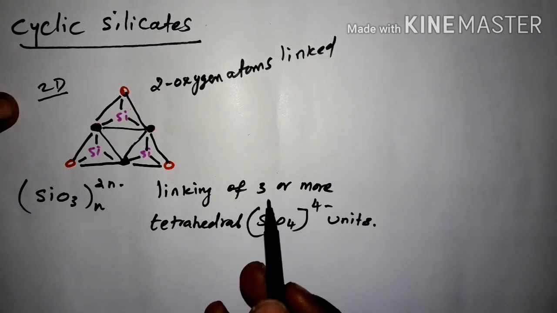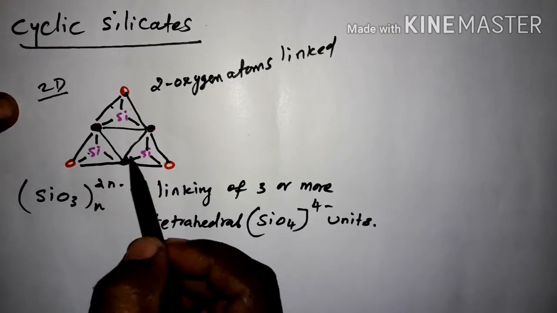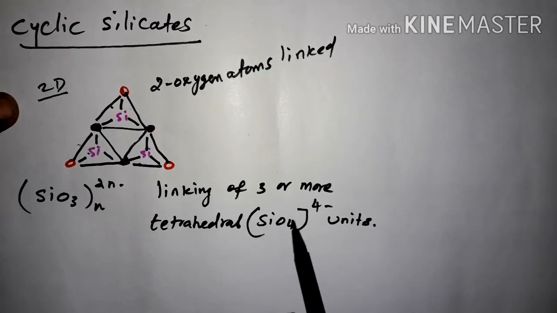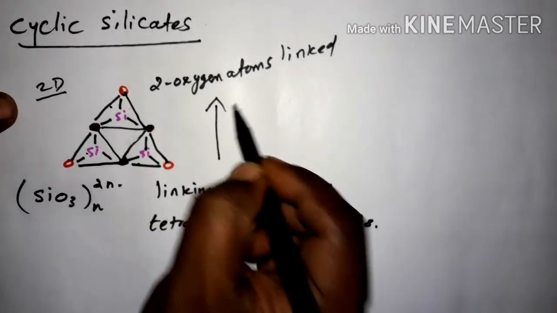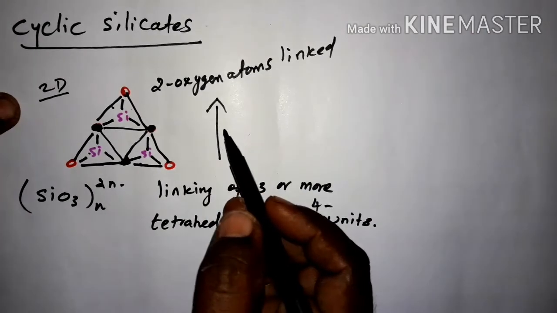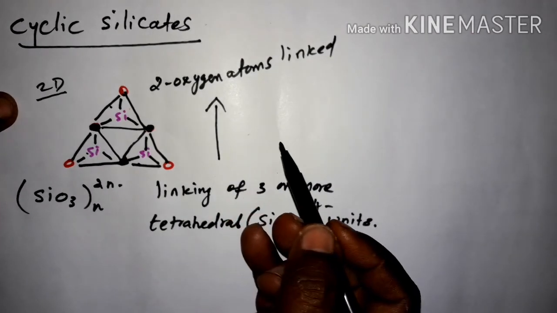See, this is 1 unit, 2, 3. 3 or more tetrahedral SiO4 units are called cyclic silicates. So each unit in cyclic silicates is linked with two oxygen atoms. They are sharing two of their oxygens with other units.